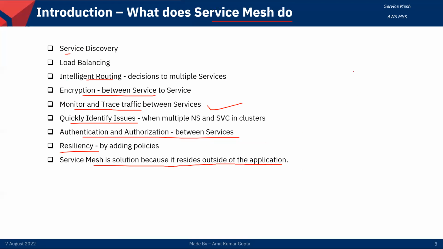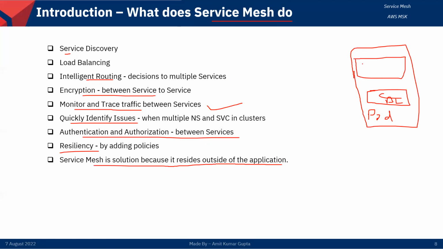It means suppose this is our pod that is running, and our container is running over there, right? This is the business logic we have written over there. And when we implement this service mesh, its proxy container will be created in each pod.